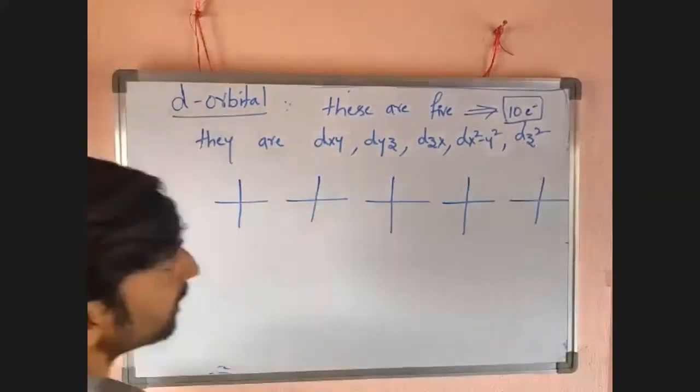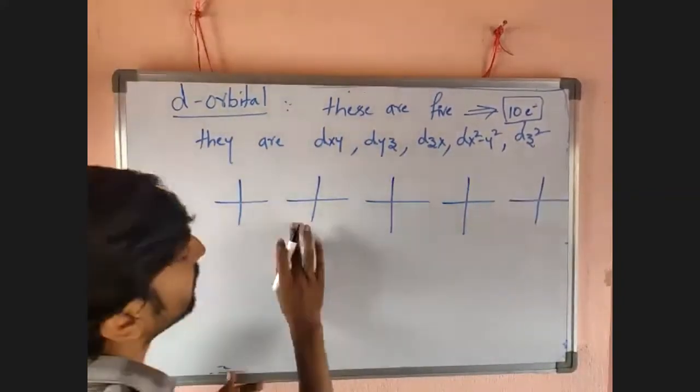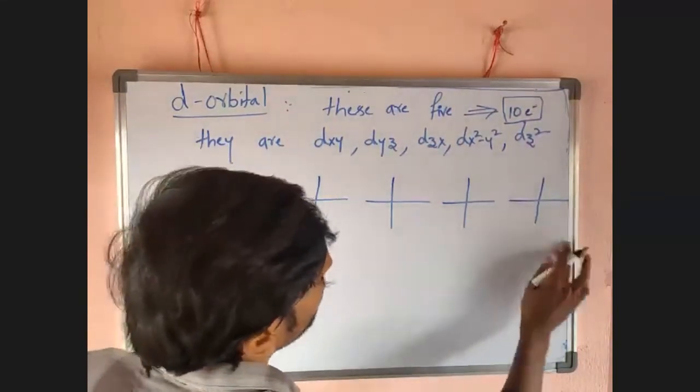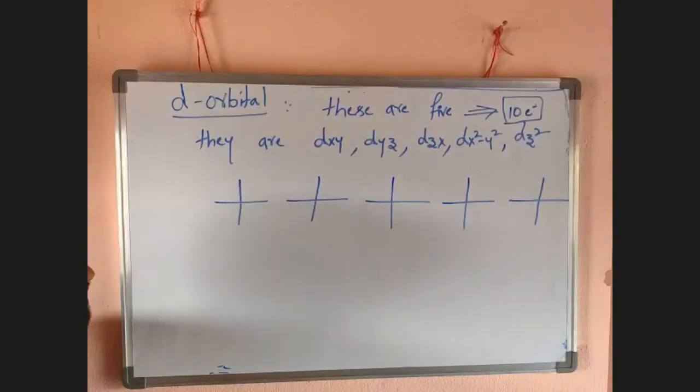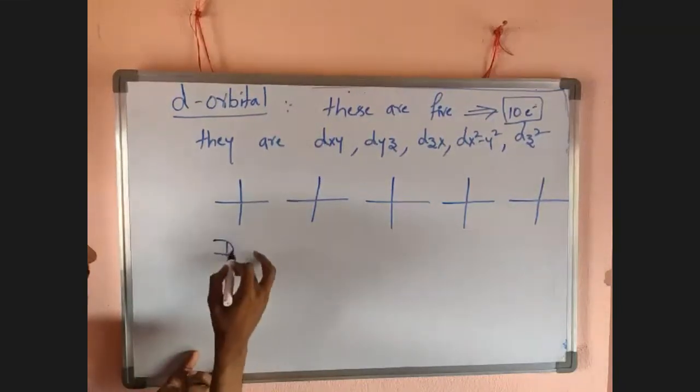The shape of p orbital is what? The shape of p orbital is dumbbell having two lobes. Two lobes. But the shape of d orbital is what? A double dumbbell.